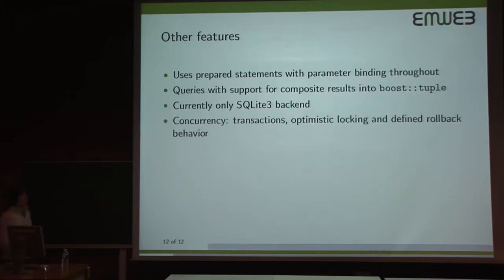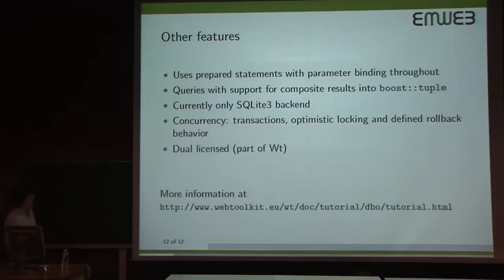There's a built-in optimistic locking scheme for concurrency. It's dual licensed. It's part of Wt. And if you want to see more information or a more extended tutorial, I recommend to just Google for it or go to this URL on our website.